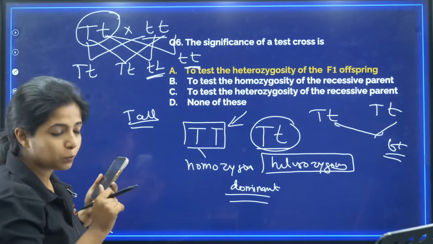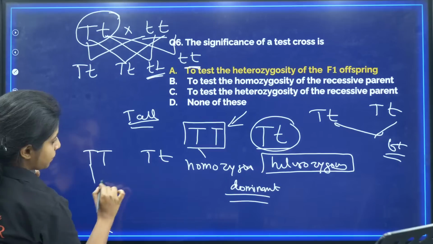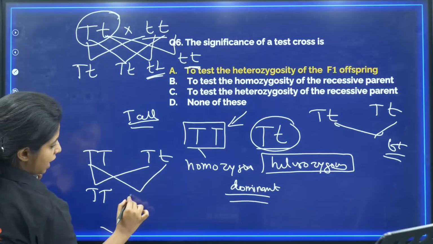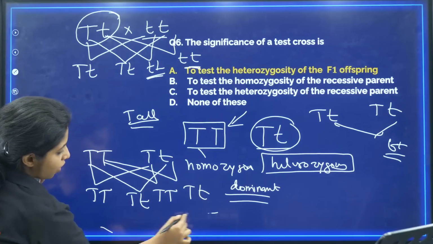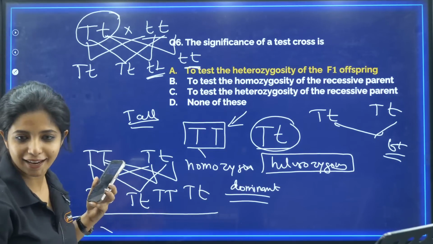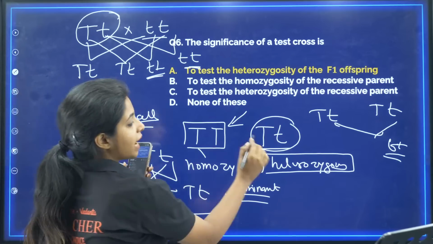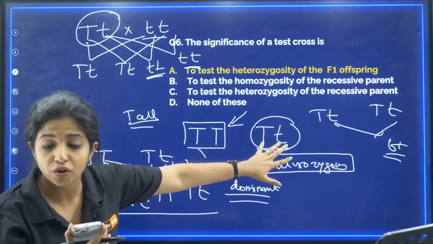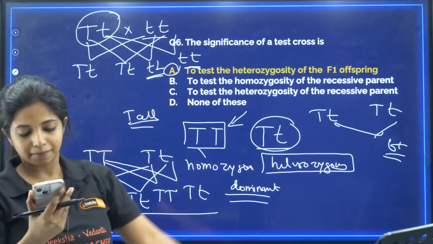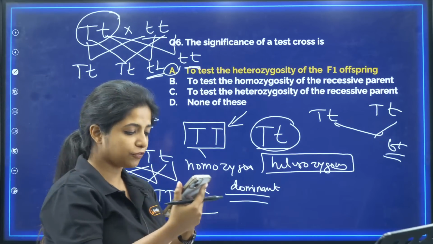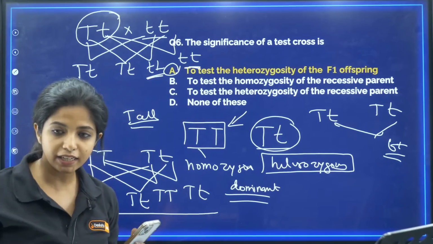I should not be taking this plant. Instead, now when I cross with a homozygous parent, it will be like this: capital T, capital T, capital T, small t, capital T, capital T, capital T, small t. All of them are tall itself. I want this plant. This is why we do test cross. Just to understand whether it is heterozygous or not, I am going to do this. I hope you understood this. Your answer becomes A. All of you who got A, great going. I hope that is clear to you guys.